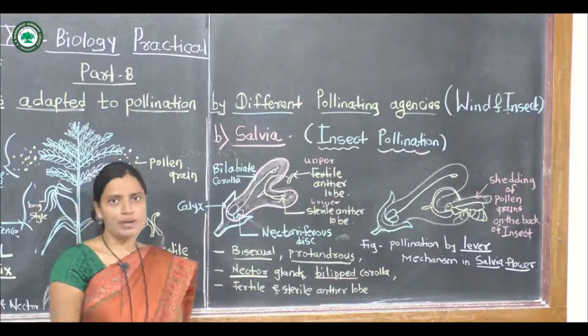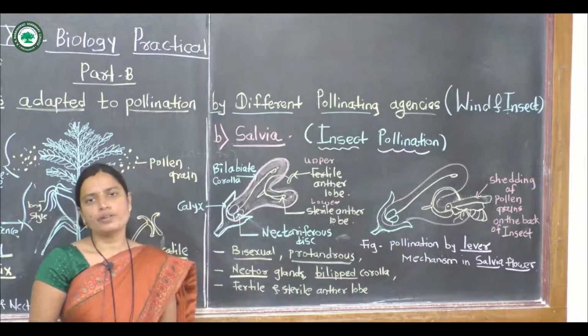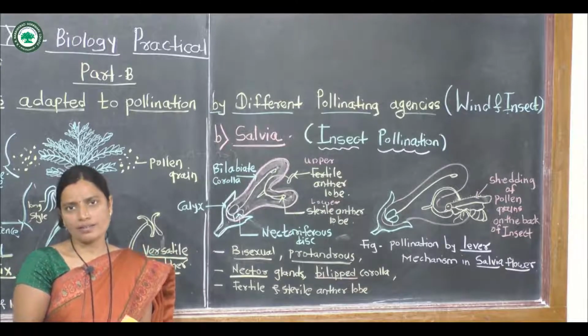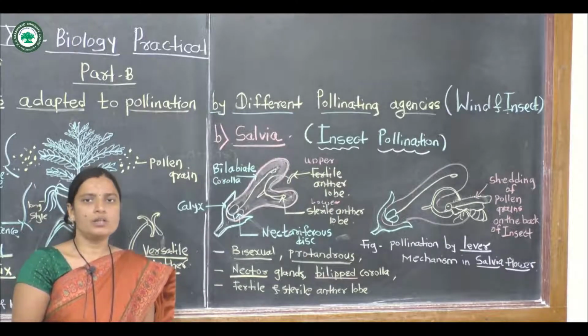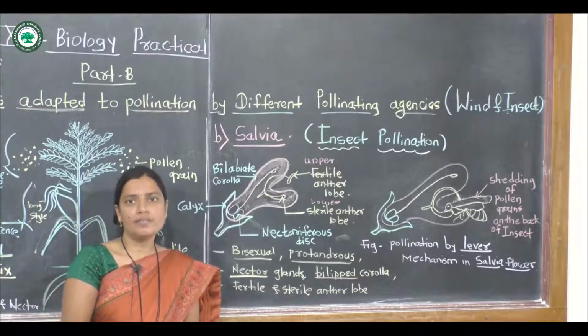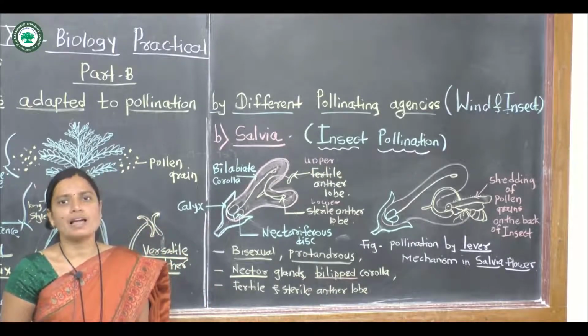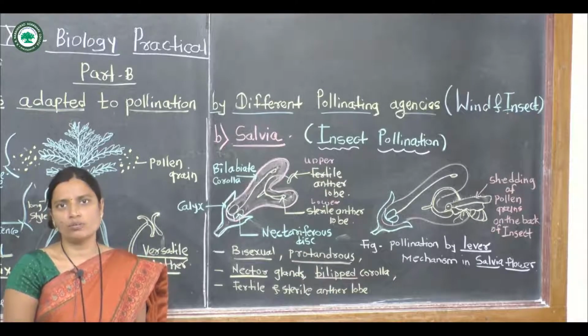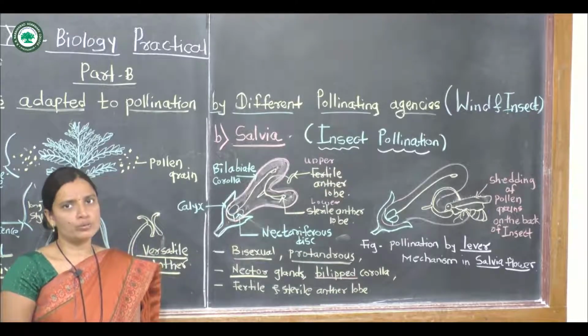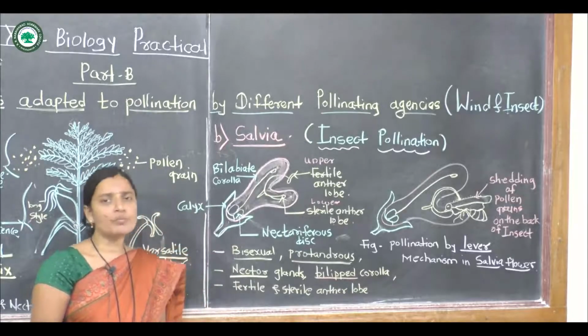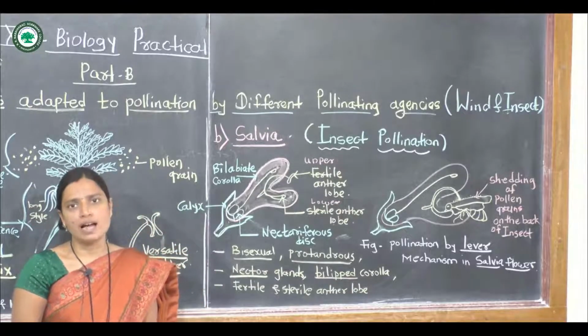This means these stamens are bifurcated, divided into two parts. One is a shorter anther and one is a larger anther. These anthers form the lobes, sterile anther lobes and fertile anther lobes.